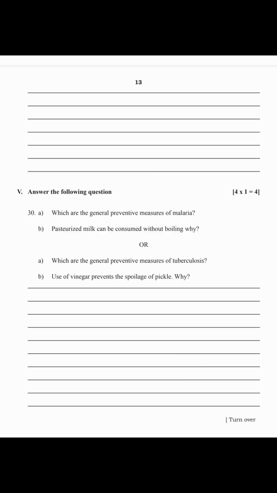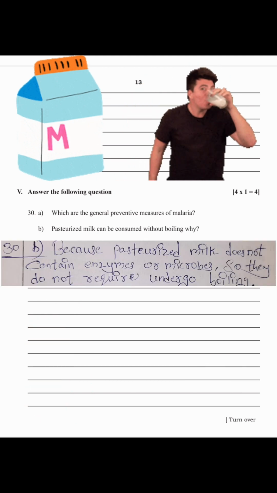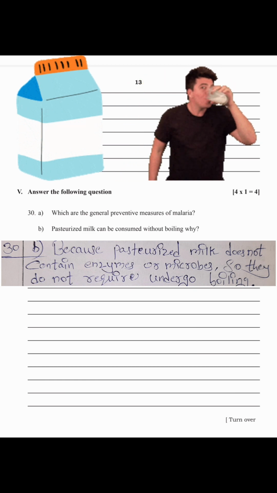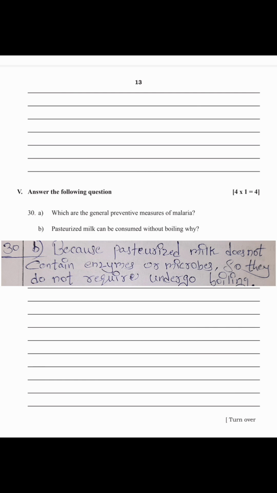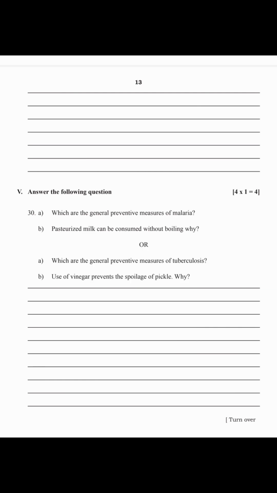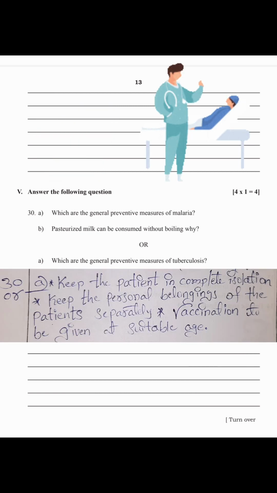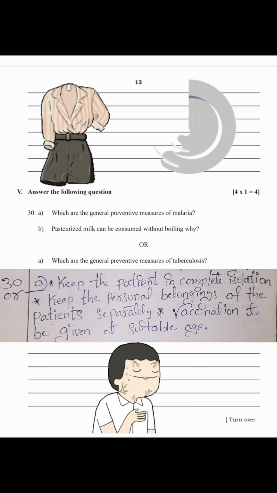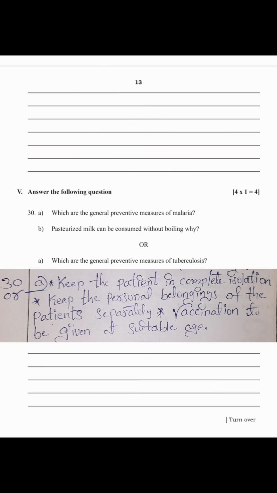In 30th B question, pasteurized milk can be consumed without boiling. Why? Because pasteurized milk does not contain enzymes or microbes, so it does not require boiling and can be consumed directly. Fifth main 30th or question A. Which are general preventive measures of tuberculosis? Keep the patient in complete isolation, keep the personal belongings of the patient separately, and vaccination to be given at a suitable age. These are some of the general preventive measures of tuberculosis, that is TB.